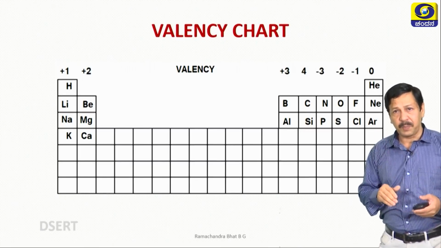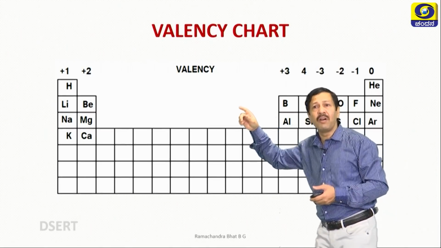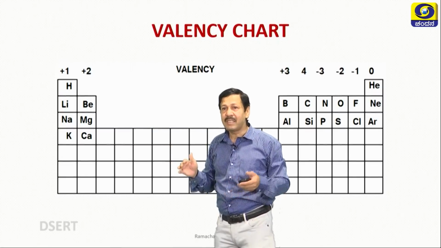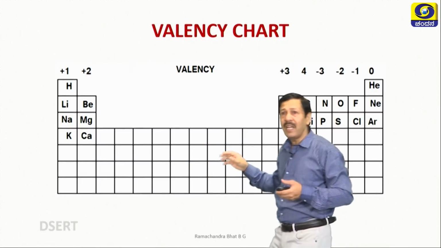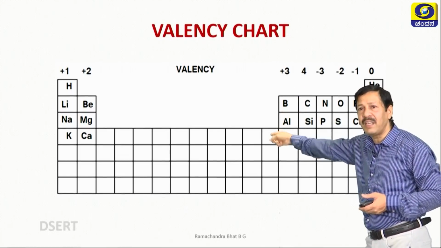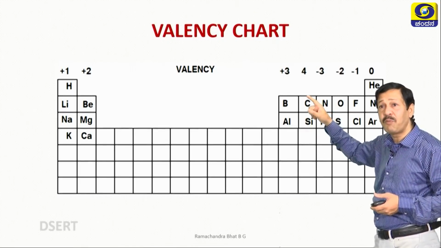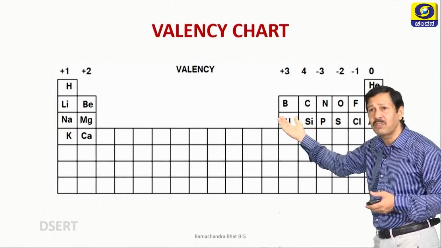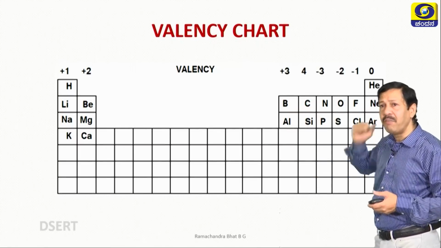See here, first group +1 I wrote on the top. Next one you are seeing is 2, next one is 2. So, that is +2, meaning these are electropositive elements, with the tendency to lose electrons. Next one you are seeing is +3, that is boron and aluminum. Next comes carbon and silicon, that is 4. +3 means these have the tendency to lose 3 electrons and become electropositive. So, valency 3. Next one, valency 4.